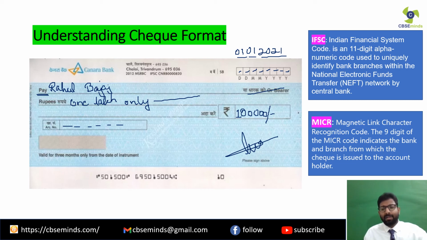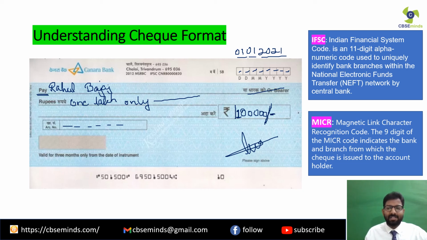Whenever you write the amount in figures, make sure that you don't leave any space over here. You start very close from the space that is given for the amount to be written in figures. You don't leave any space over there. And then after the amount, just at last put a slash in this way and then a hyphen in this way. Why is it so?